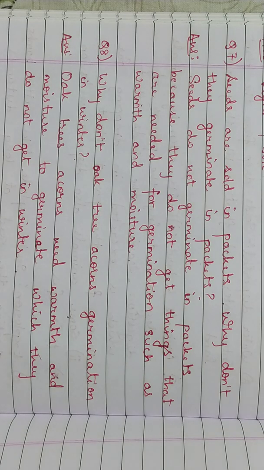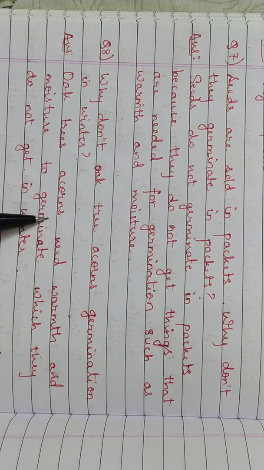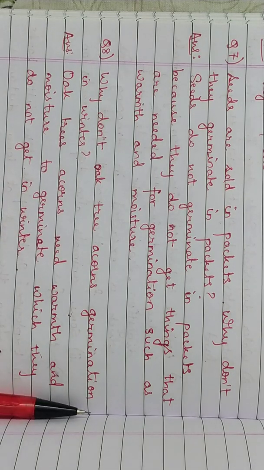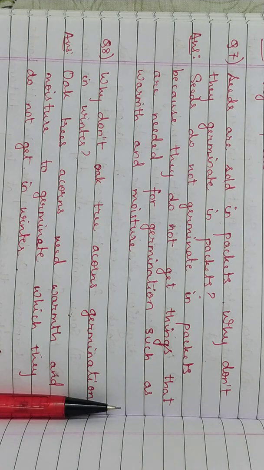If it doesn't get warmth, then it will not germinate. So oak tree acorns need warmth and moisture to germinate, which they do not get in winter. If the seeds are not getting the things which are needed for germination, they will not germinate. Only when the conditions become favorable for them will they start germinating.